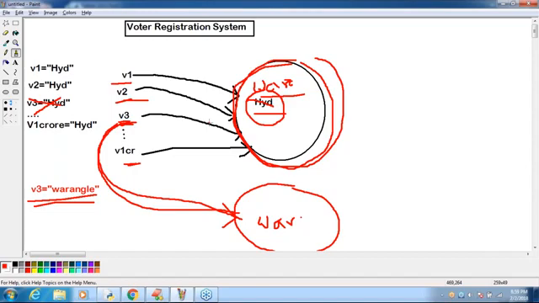Next, Nirmal Kumar, you are asking a doubt. After V3 equals Warangal, from now onwards V3 points to Warangal and it is not pointing to Hyderabad. This link will be gone. Only this link will be gone, but the object is still available. And after that, V1, V2, up to V1 crore point to the same object only. Observe, a very important point.